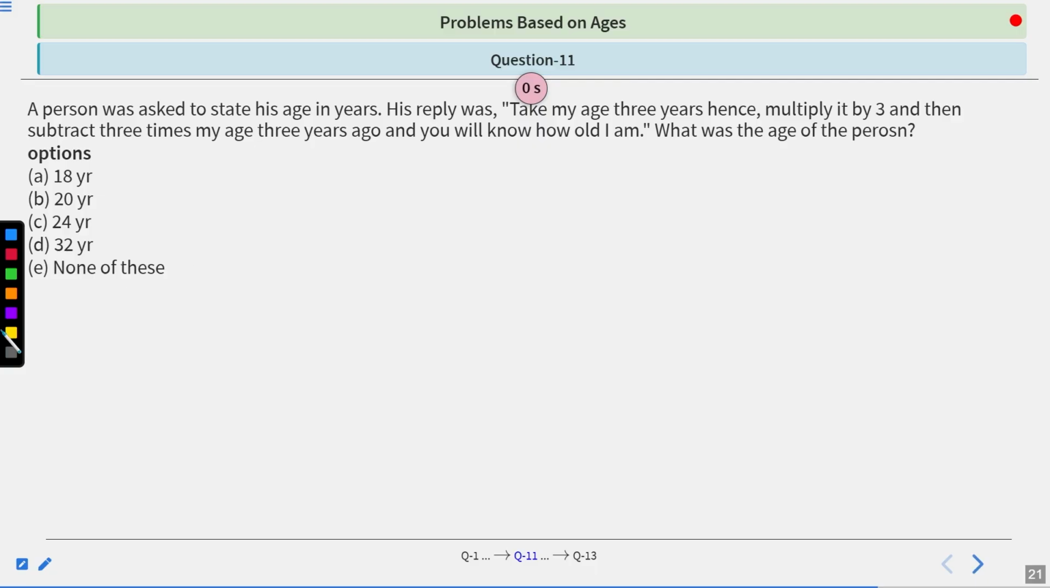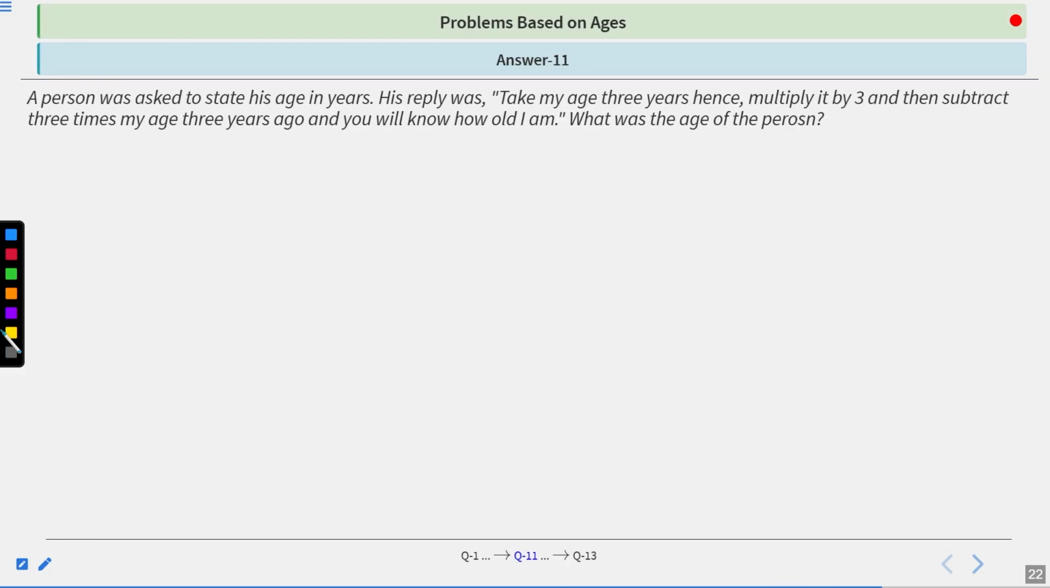Now time's up. Let's see the solution of this question. So the question says that a person was asked to state his age in years. His reply was, take my age 3 years hence and multiplying it by 3, and then subtract 3 times my age 3 years ago, and you will know how old I am. So the correct answer of this question is A, 18 years. Now see the solution of this question.